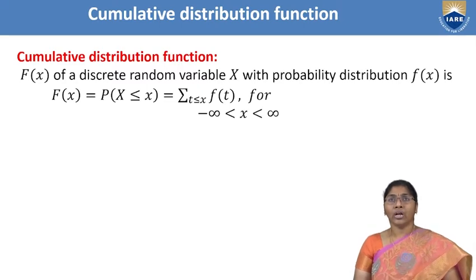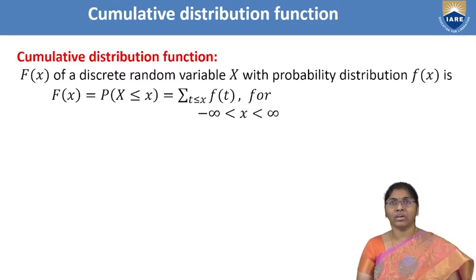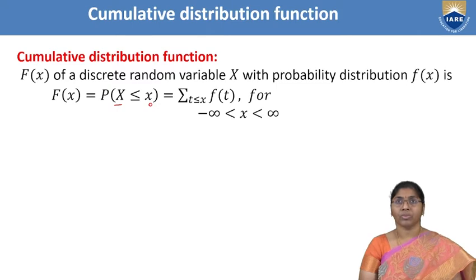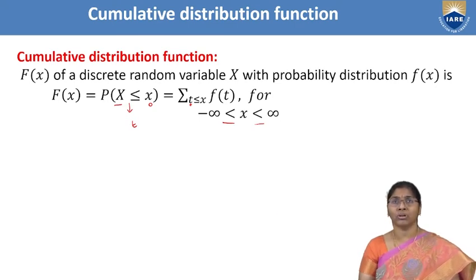Next, the cumulative distribution function. F of x of a discrete random variable X with a probability distribution function f of x is equal to P of X less than or equal to x. The random variable capital X is less than or equal to small x. That is the summation over t less than or equal to x of f of t, for minus infinity less than x less than plus infinity. Here t is some value in between, the random variable in between the values. That is small t. This is called the cumulative distribution function. Cumulative means we are accumulating step by step, adding the distributions.